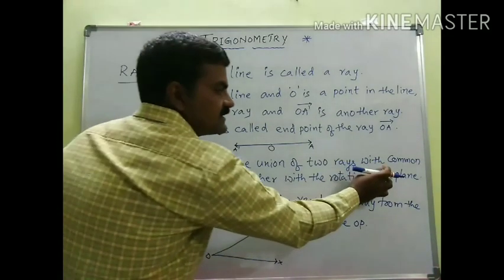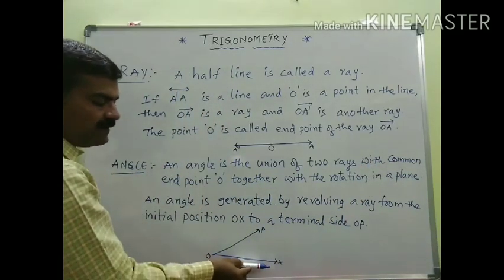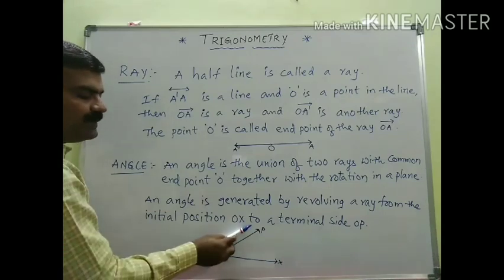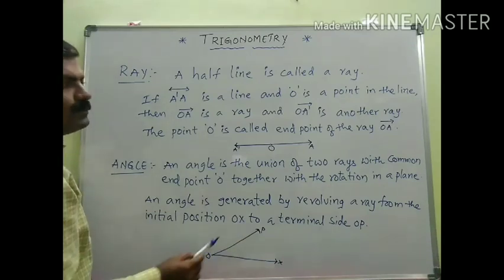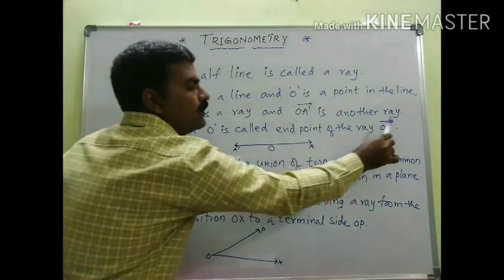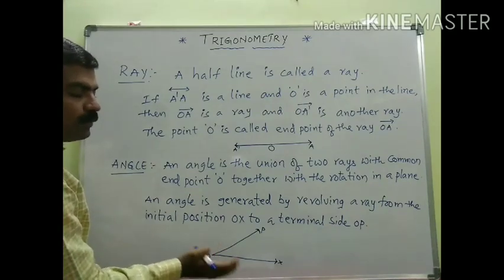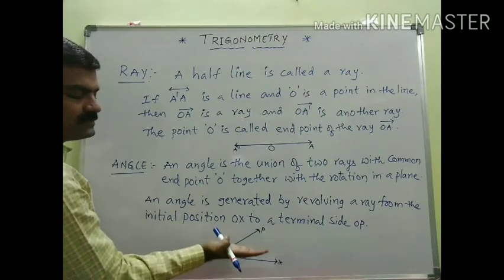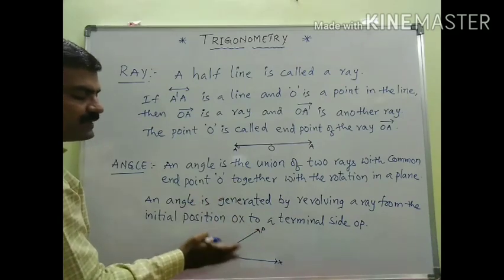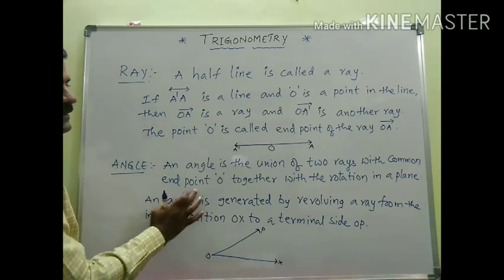The condition is that they have a common end point. In ray OX, O is the end point. In ray OP, O is the end point. Similarly, here O is the end point of the two rays, OX and OP. For these two rays, the end point is common. That is the concept here.